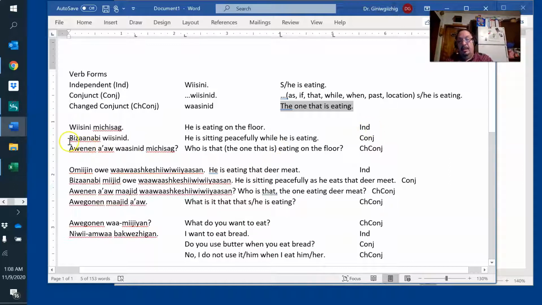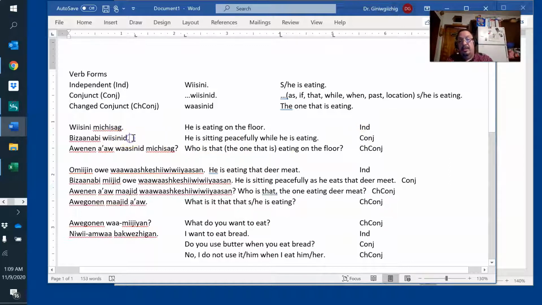You could say, she's sitting there nice and calm and peaceful while she's eating. See, it says while or when. Or as she's eating, she is sitting calmly, peacefully as she's eating. That's conjunct.